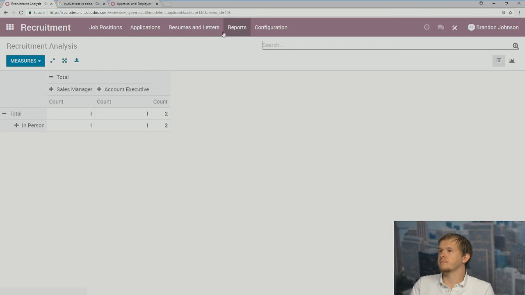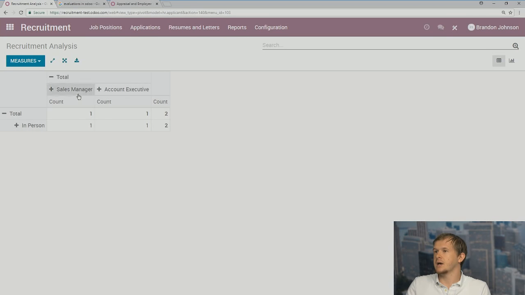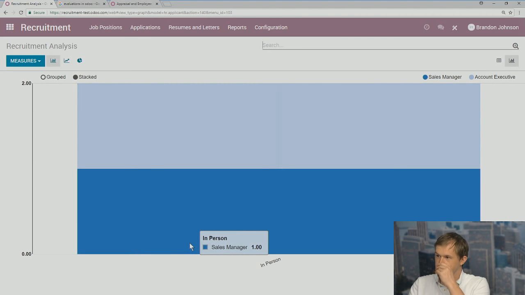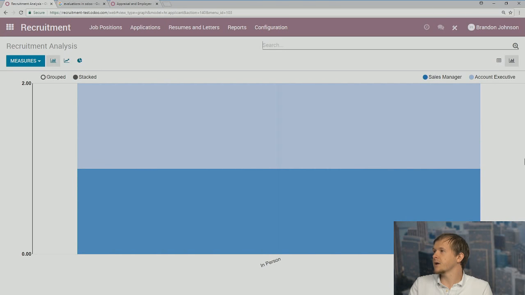Finally, we can track our reports. We can see the sales manager, account executive, how the recruitment's going. If we had more data, we'd be able to track even more. We can search by a pivot chart or even a graph if we want to. We can see who's in the in-person stage and where we are in the process of each.